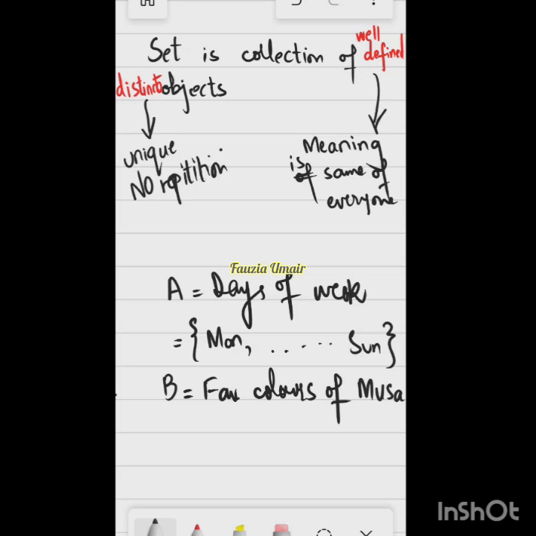So in sets, we cannot have a repetition, right? So we cannot say like A is equal to 2, 2, 3. No, this cannot happen because uniqueness is gone. So there should be distinct objects in the set, right? The repetition cannot be there. So this 2 will come only once. It cannot come twice, right? So this is what we have learned yesterday.